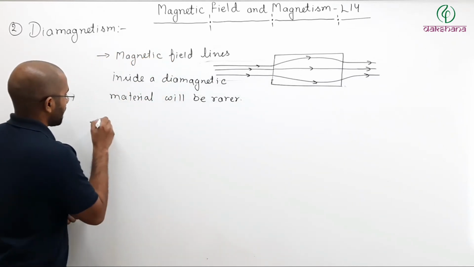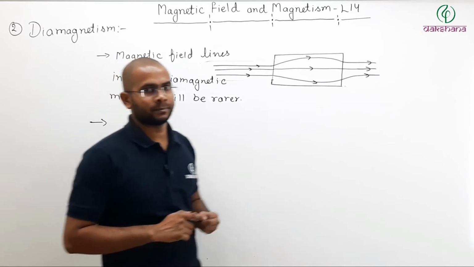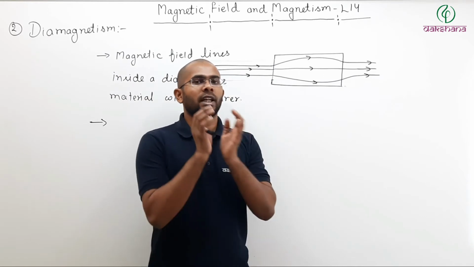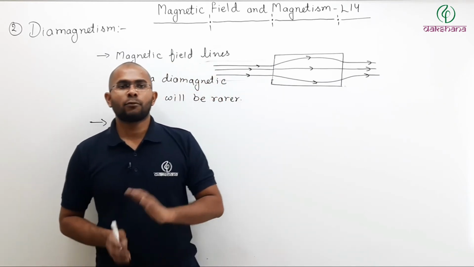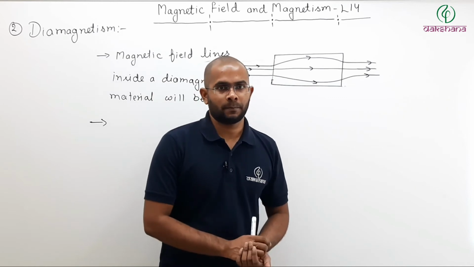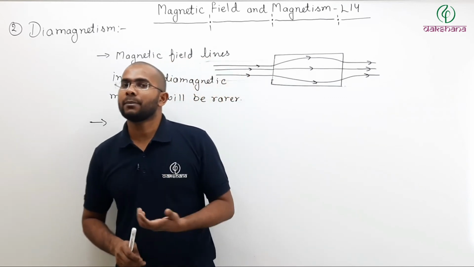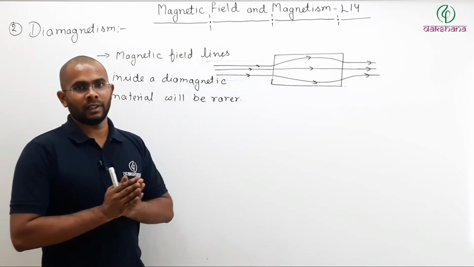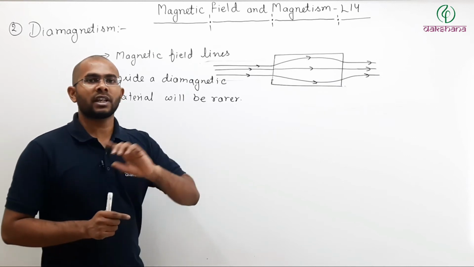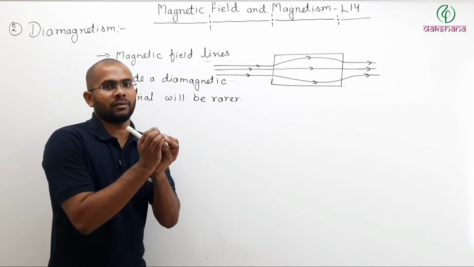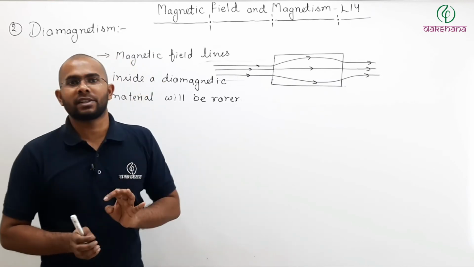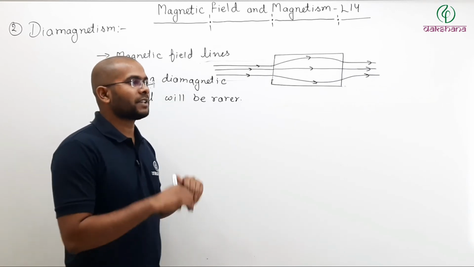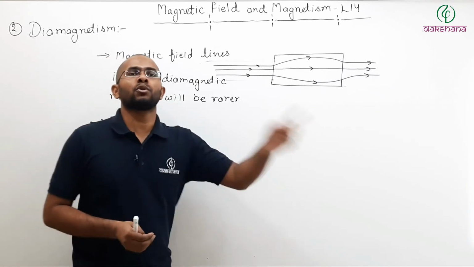Now, what about the motion? If I place a diamagnetic material in an external magnetic field, then what should be the motion of this material? As we have seen in case of a paramagnetic material, when you place a paramagnetic material in a non-uniform field, that material moves in the direction of stronger field, meaning from weaker to strong field region. In case of diamagnetic, it is exactly opposite. In case of diamagnetic, it moves from stronger to weaker field.